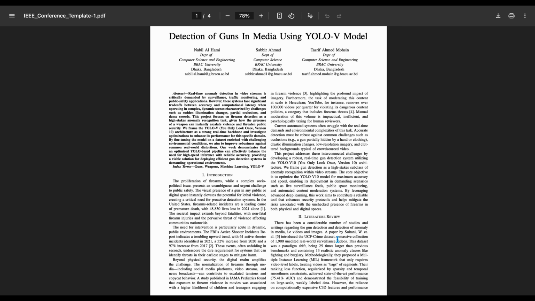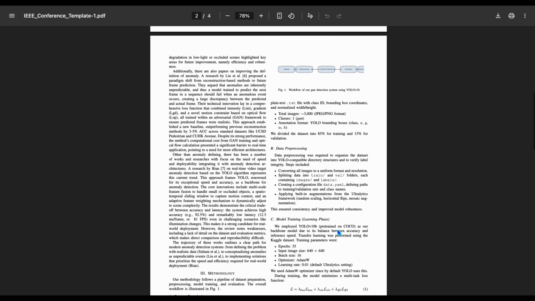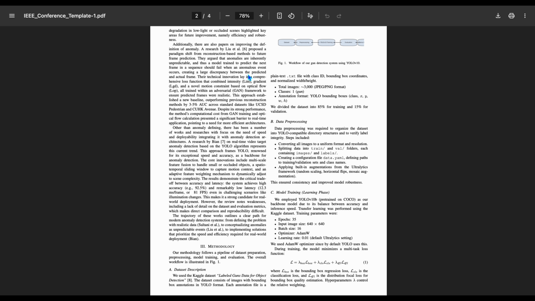However, the drawback was that the features they used were computationally heavy, and the models struggled when videos were recorded in poor lighting or when objects were partially hidden. Another approach came from Liu and colleagues, who introduced the idea of future frame prediction.